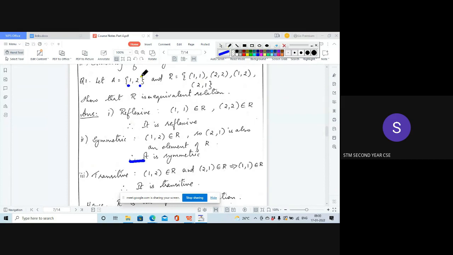So let me see whether (1,1) is there. In R we have (1,1) and (2,2). So both the ordered pairs are there. If these ordered pairs are there for all elements of A, then we say that it is reflexive. So (1,1) is an element of R and (2,2) is also an element of R. Therefore, it is reflexive. Next, we have to check the next property, that is symmetric.